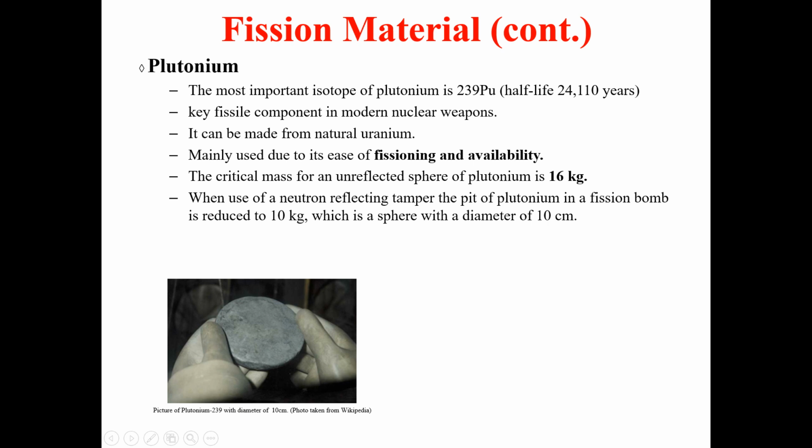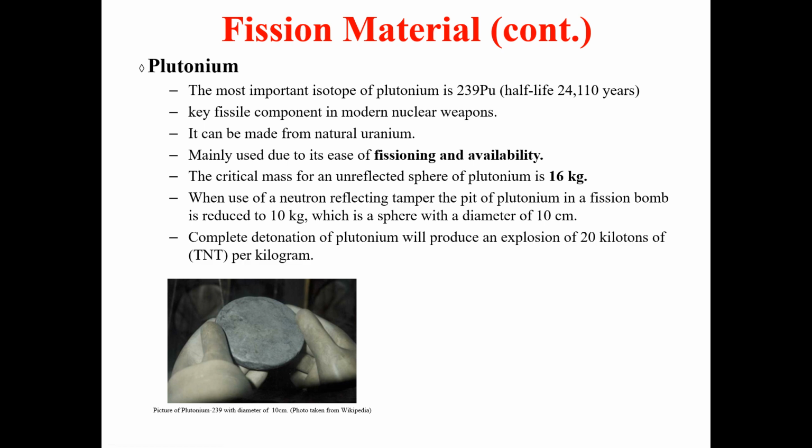When used with a neutron depleted tamper, the mass of the plutonium in a fission bomb is reduced to 10 kg, which is a sphere with a diameter of 10 centimeters. So it means that complete detonation of plutonium will produce an explosion of 20 kilotons of TNT per kilogram.